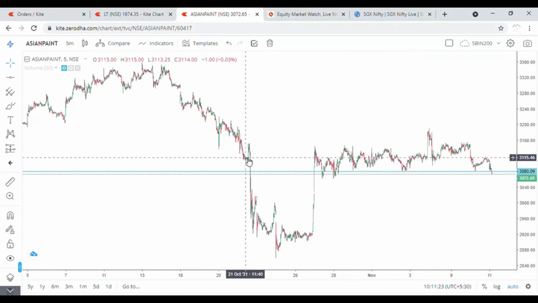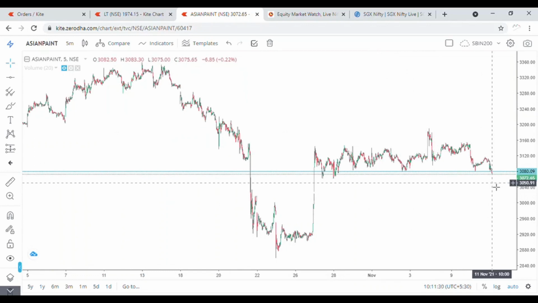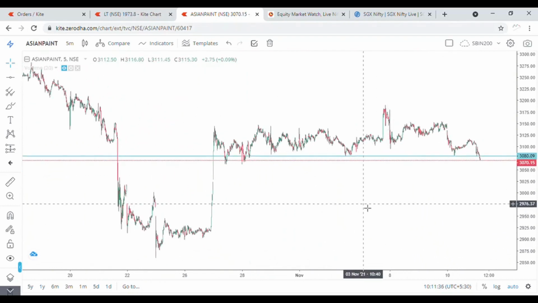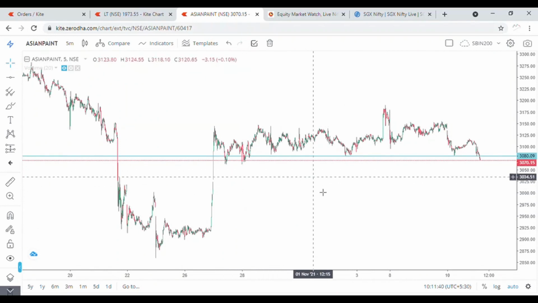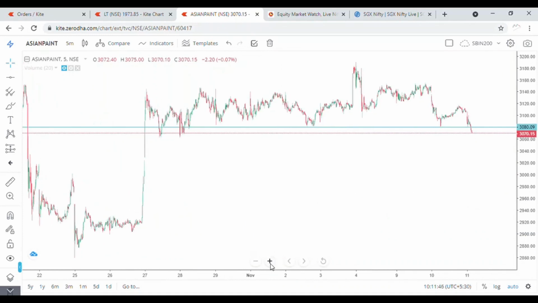So three reasons: first, dominating pressure; second, multiple level tests; and third, it has broken down as the market is also in a negative phase. So all the signals are in one direction, and it is better to short this stock. Let the market decide what will happen with this stock and what my final profit will be. I always look for a 1:3 risk reward ratio.